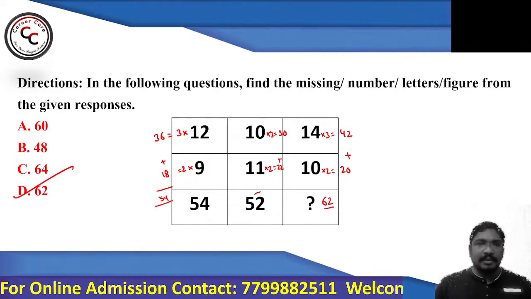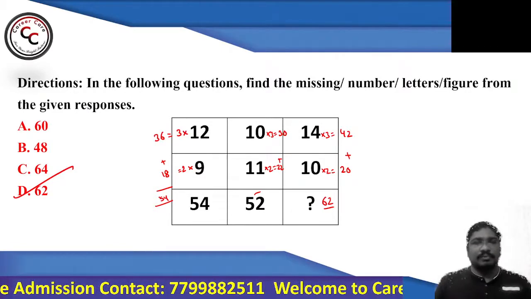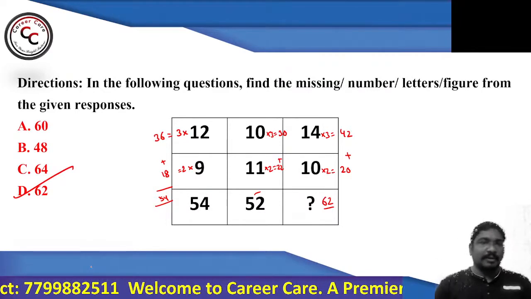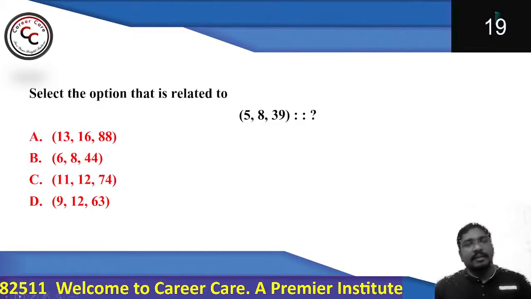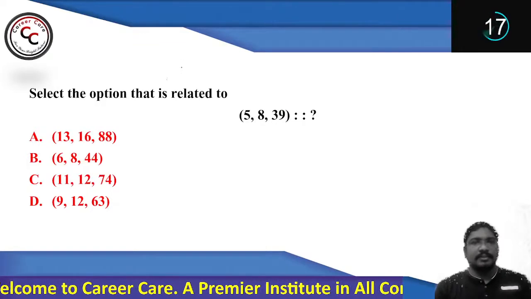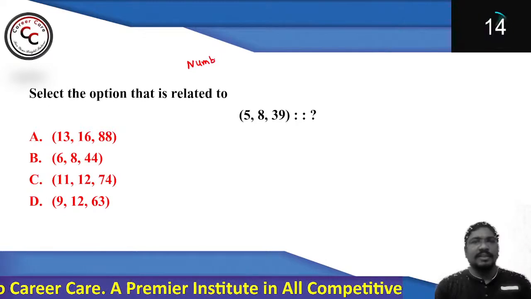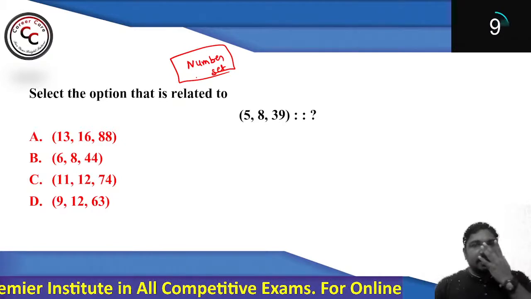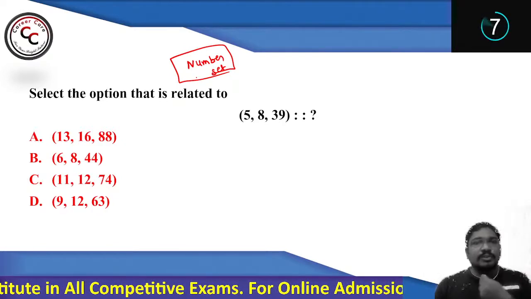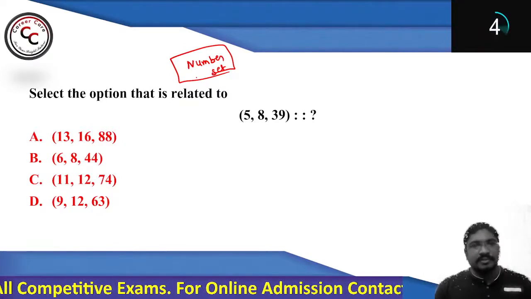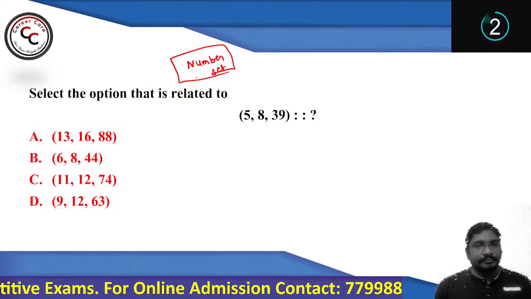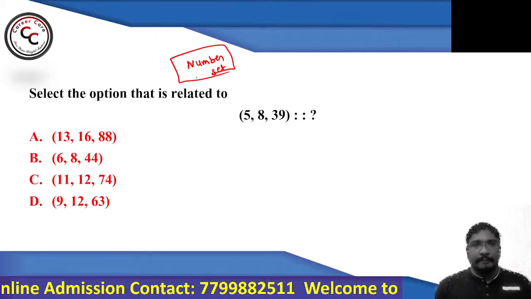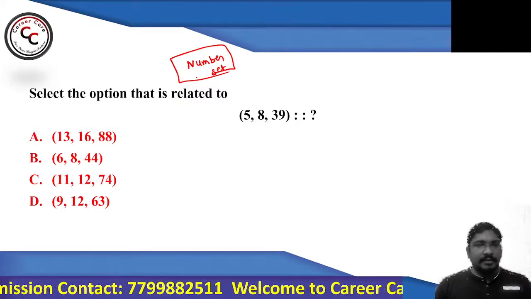Simple, right? So that's how, depending on how many logics you know, you can deal with those kinds of questions. That is very important. Remember that. Now look at this number set. Let's see what your answer says. This is one of the easiest questions. 5, 8 and 39 is analogous to which number set out of the given four options?